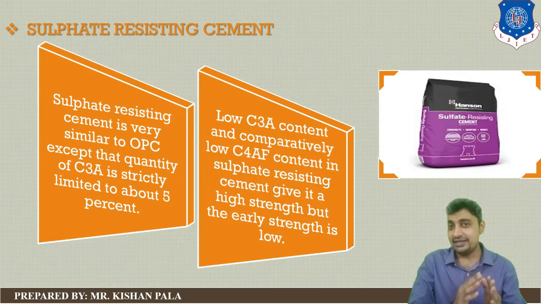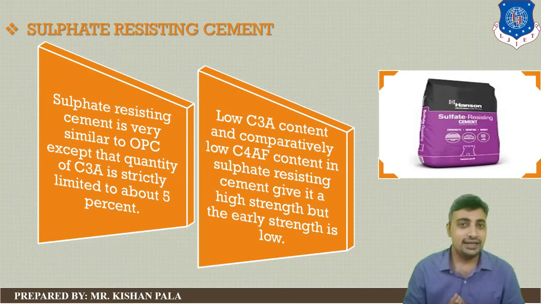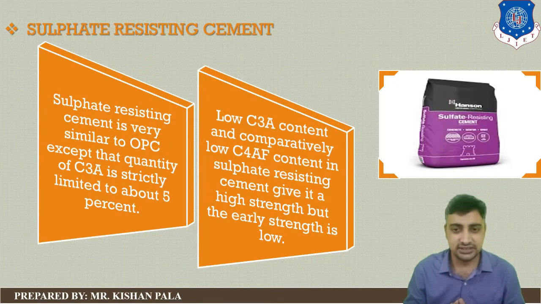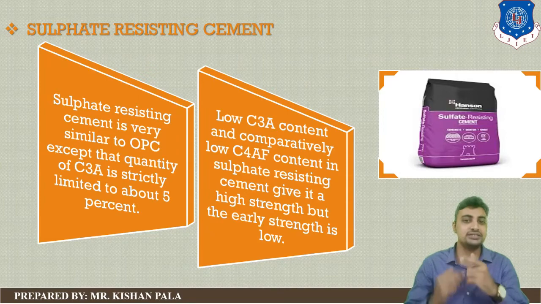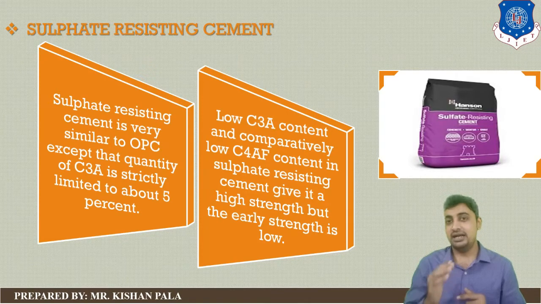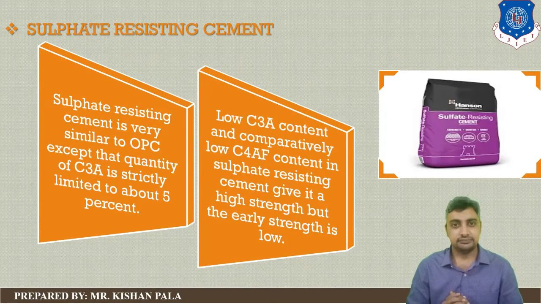The low tricalcium silicate content and comparatively low tetracalcium aluminoferrite content in sulfate resisting cement give it high strength, but early strength is low, while later strength is similar to ordinary Portland cement.